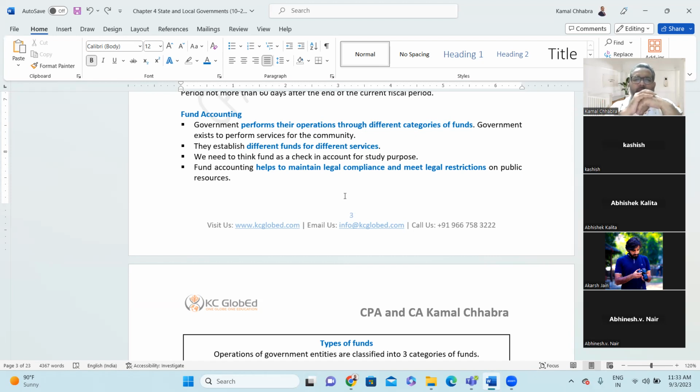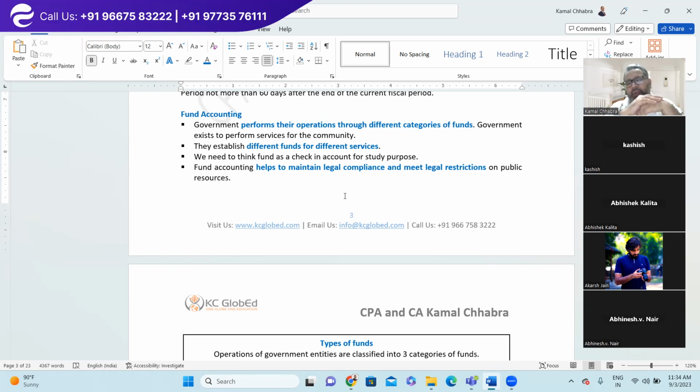First one is government performs their operations through different categories of funds. Government exists to perform services for the community. What is the key parameter of government? Like why does someone come into the government? Because of a lot of commitments they make to the people, that once we are in government, we'll do this, we'll do that for your benefit. And then people like us get fooled and give the votes to them.